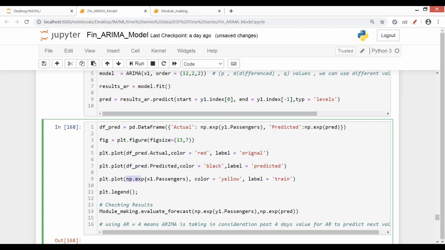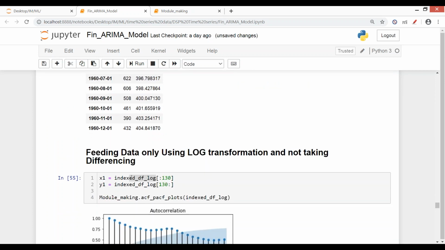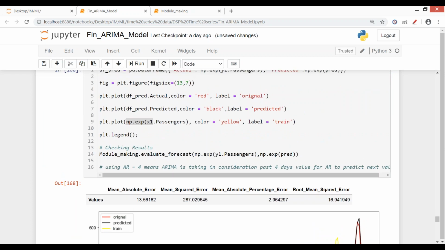Now I'm using exponential for x1 as well, because what we have fed in, हमने ऊपर x1 क्या किया था, log data से ही हमने x1 बनाया था, right? So I need to make exponential of this as well, so that all values are on the same scale, actual भी same scale पे हो, predicted भी same scale पे हो, and the train data is also on the same scale. And again, this is model making, the same thing.